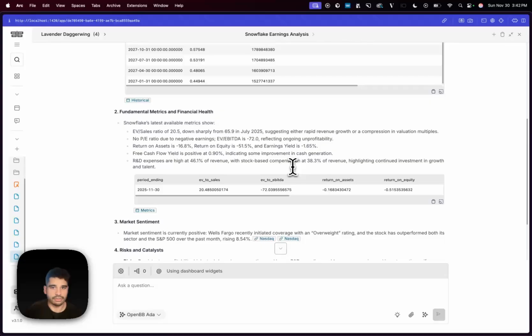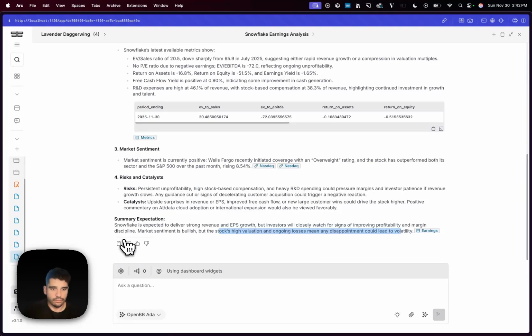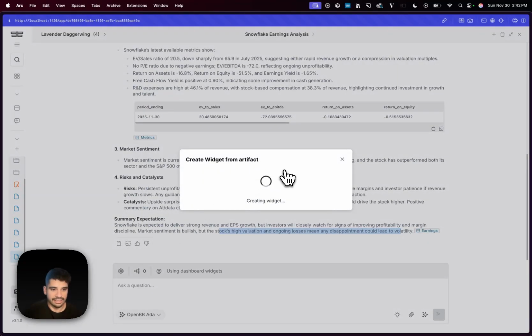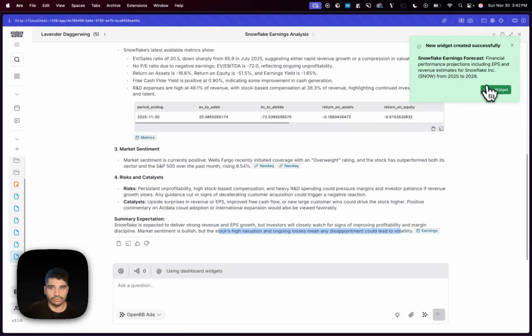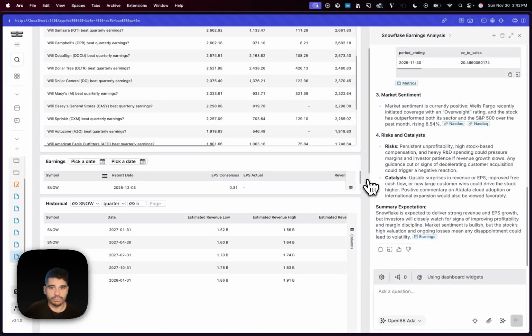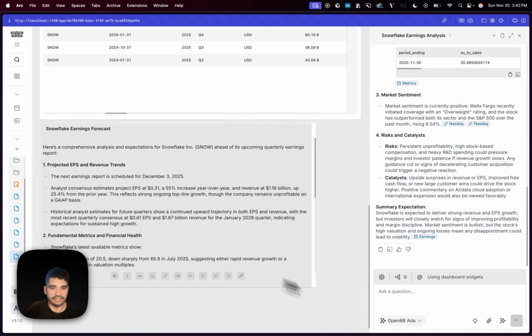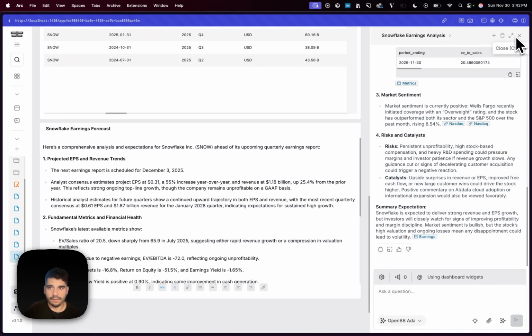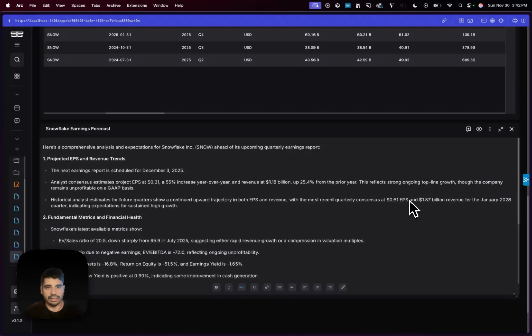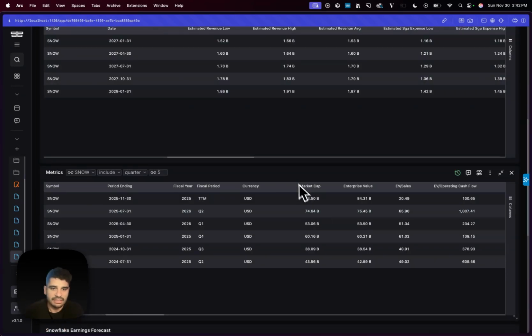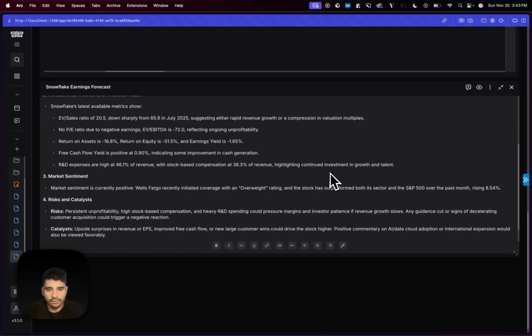You also have extra information from the web, and if you want, you can create a text widget from this that you want to add onto that dashboard. And now when I go onto that dashboard, you'll have this new widget with all the data that was created from this tab. So this is an example of how you can leverage OpenBB, and you can also go into dark mode, for combining several different datasets into one dashboard and have a very slick workflow essentially.